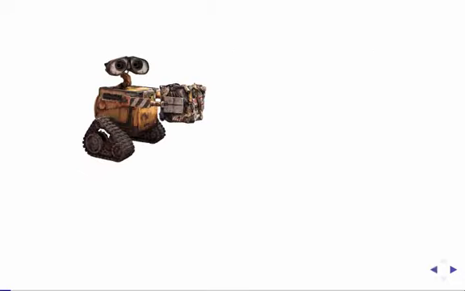So you may be familiar with the robot Wall-E. His job is to collect trash and to compress it into these trash cubes, which he then has to stack into these enormous towers. While this may seem like a simple task at first, it's actually much more difficult than you might think. For example, what if the cubes have an uneven distribution of mass? How does Wall-E know the correct way to stack them so that his towers don't topple over?